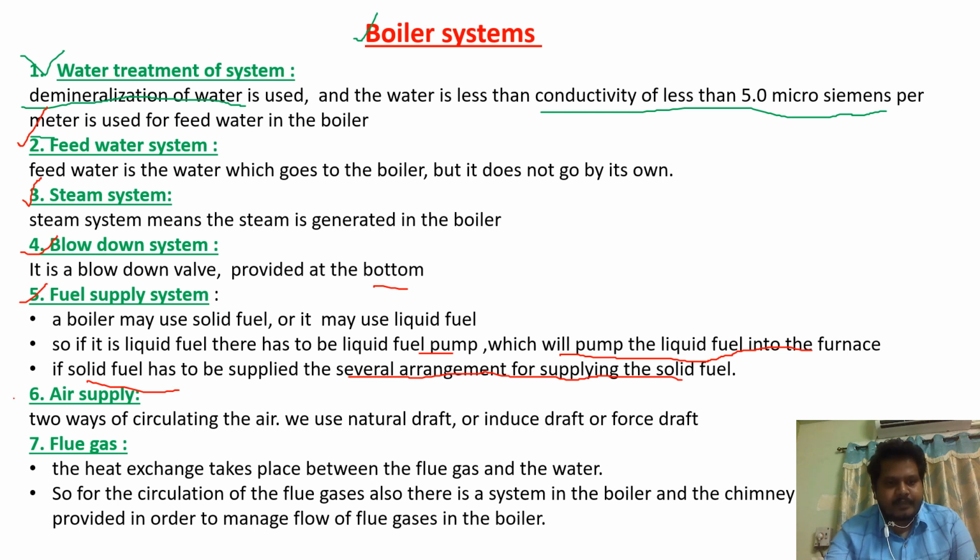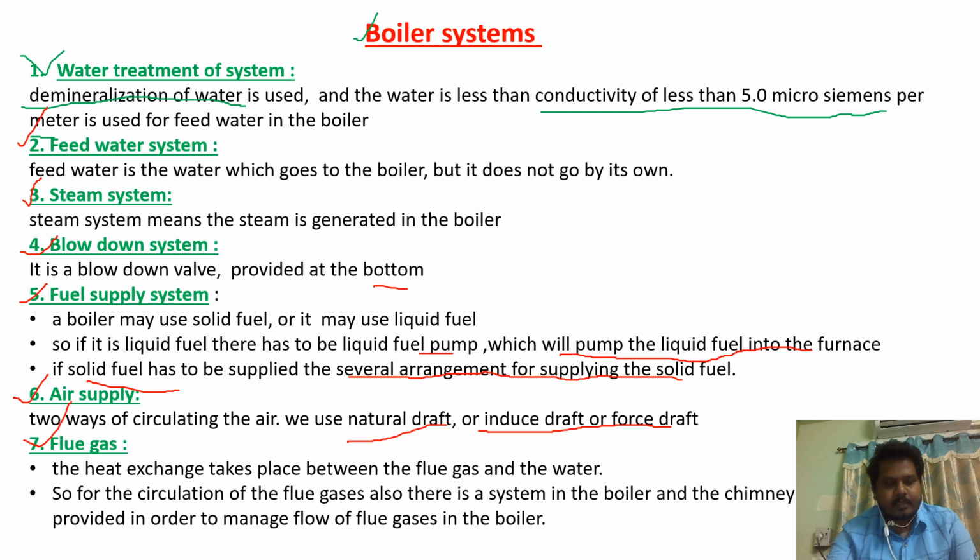The other type of system is air supply. As we know that for complete combustion, we have to supply the sufficient amount of air. So there are two ways of supplying air. We use natural draft or we use forced draft. By using these arrangements, we supply the air for combustion.